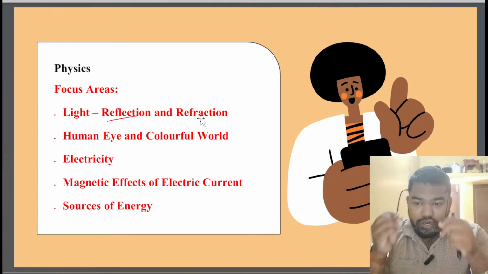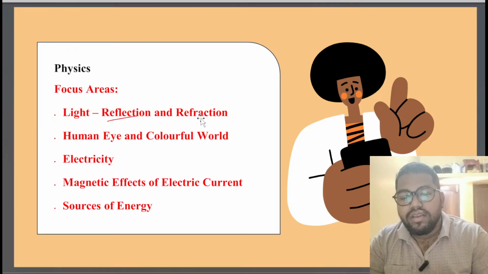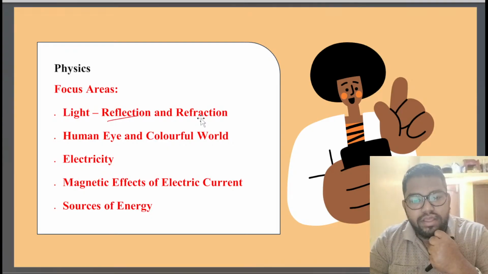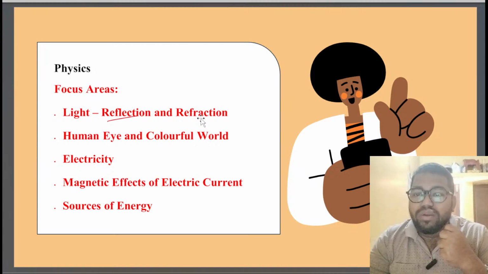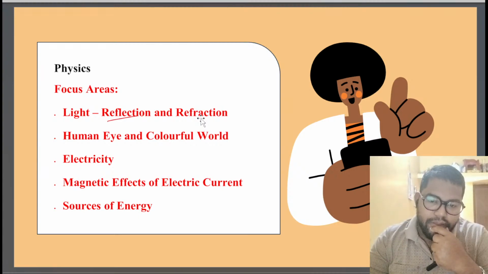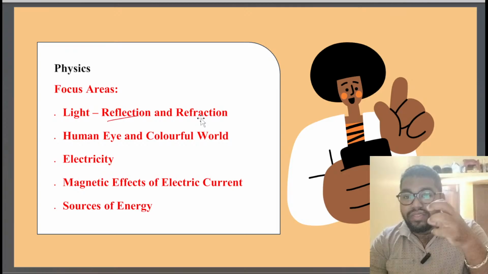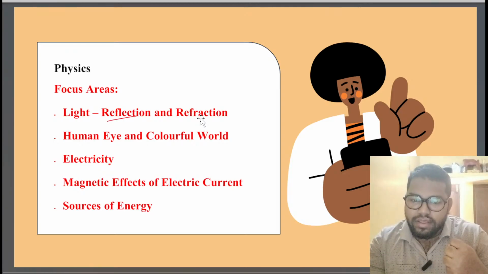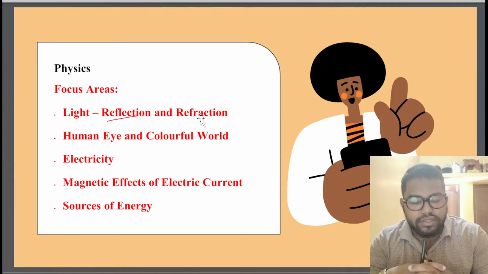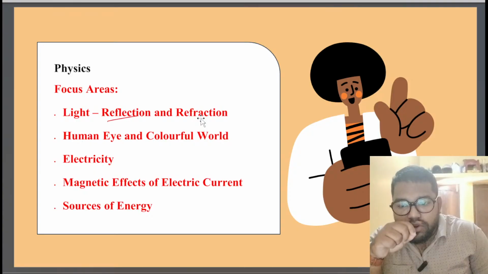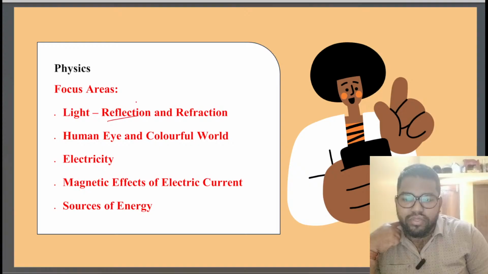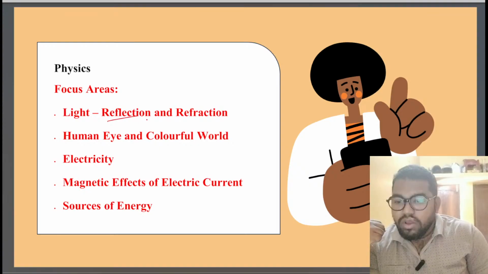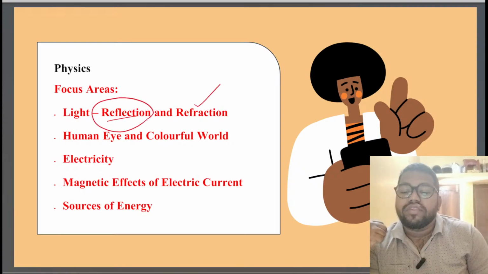So the reason is that when light is absorbed and then reflected back, then we are able to see the things. Right? Okay, fine. Then, even though the reflection character helps me to see the object, why do I need refraction?